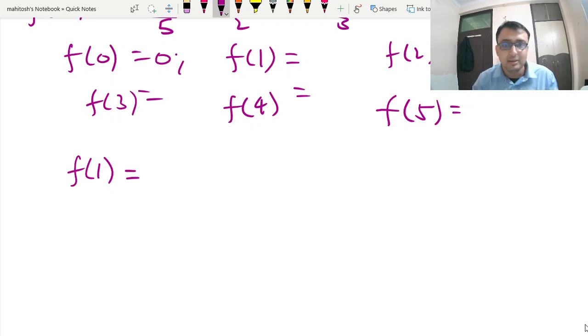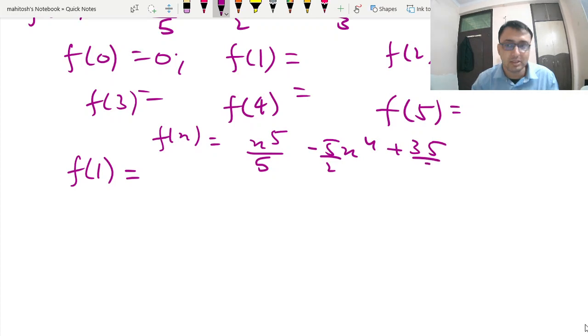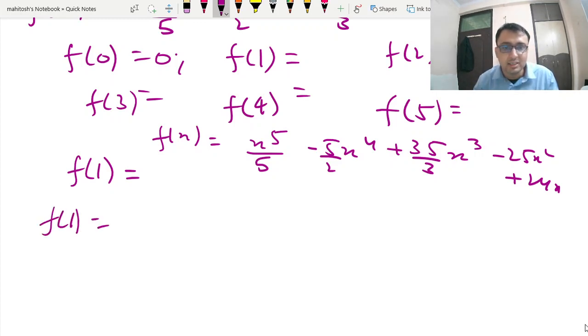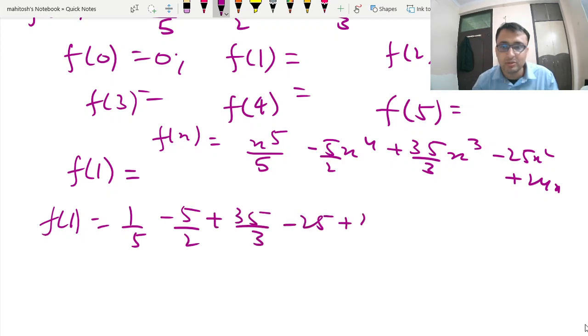Now f1, I start with. I will write f(x). f(x) is x to the power 5 by 5 minus 5 by 2 x to the power 4 plus 35 by 3 x cube minus 25 x square plus 24 x. So you see f(1) is 1 by 5 minus 5 by 2 plus 35 by 3 minus 25 plus 24.